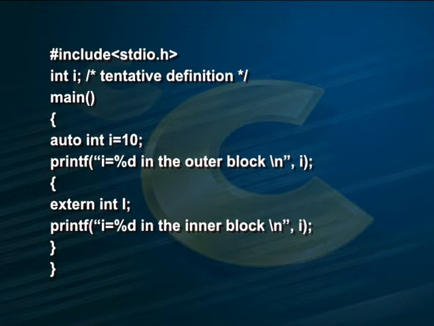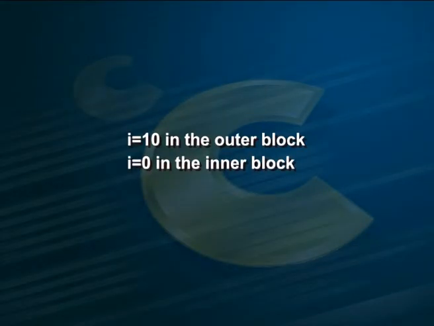Within main, open brace, auto int i = 10; printf("i = %d in the outer block", i); and within the braces, extern int i; printf("i = %d in the inner block", i); close the braces. The output will be i = 10 in the outer block, i = 0 in the inner block.